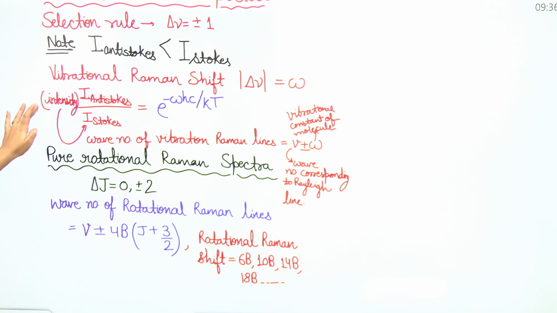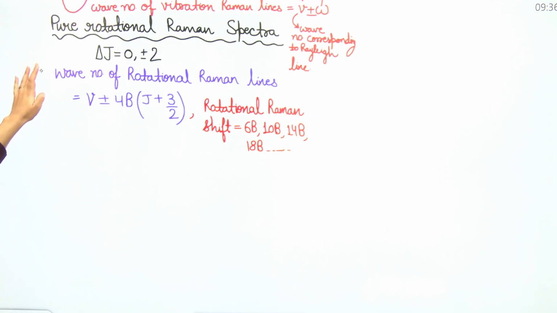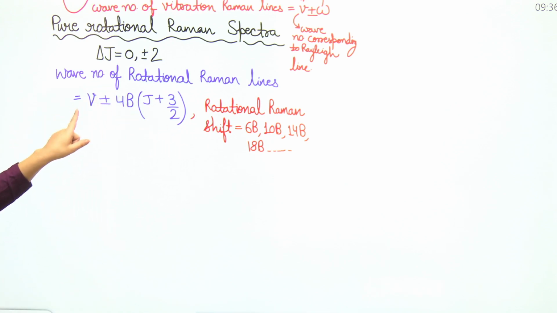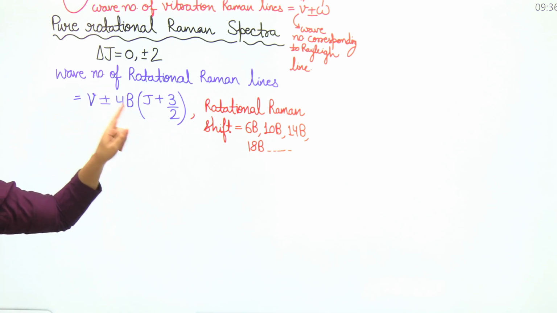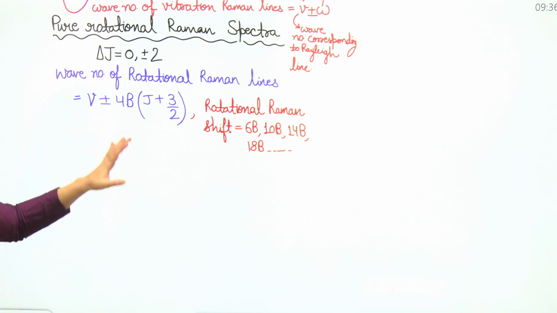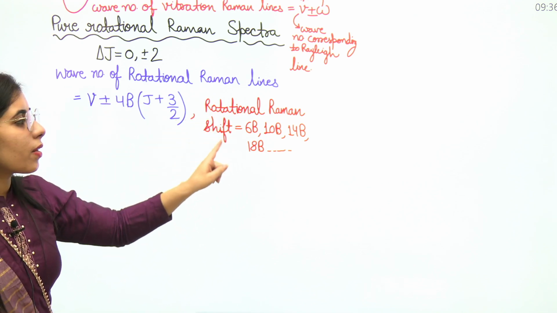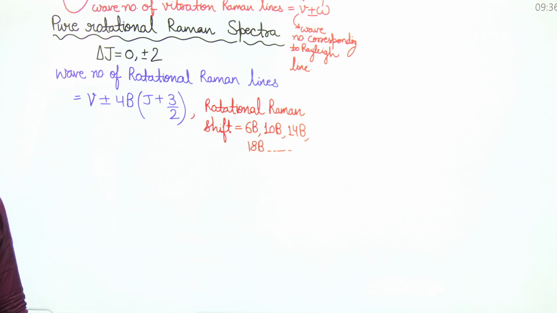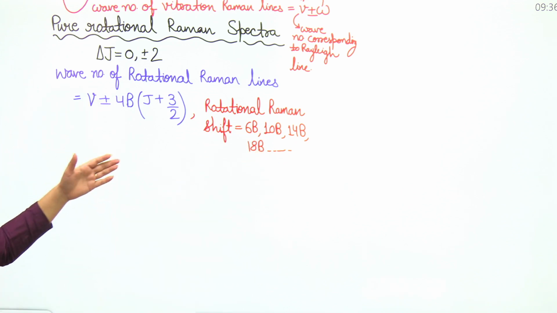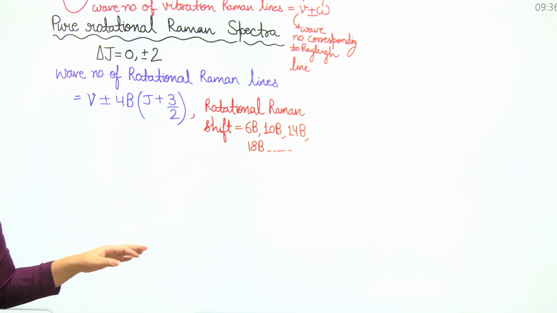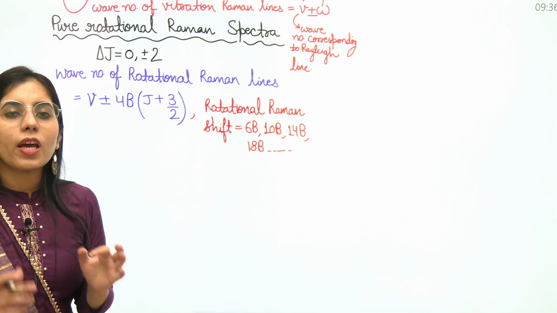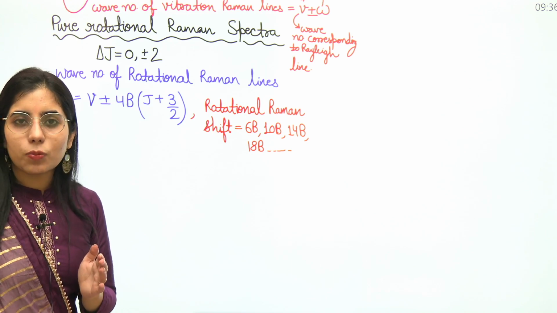Clear? In case of pure rotational Raman spectra, what will happen? The wave number of rotational Raman lines will be equal to V plus minus 4B (J plus 3/2), which means the rotational Raman shift is going to be 6B, 10B, 14B and 18B, like that. By putting the value of J, you will know the values for the rotational Raman shift, and whether it is equally spaced or not.